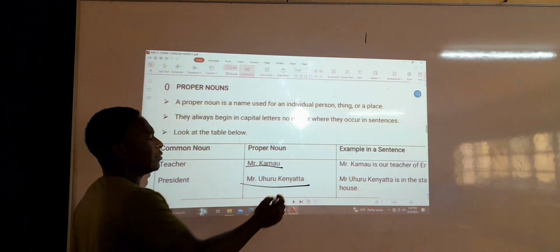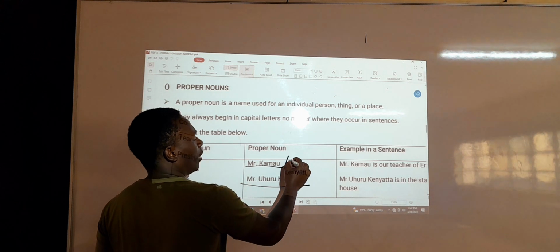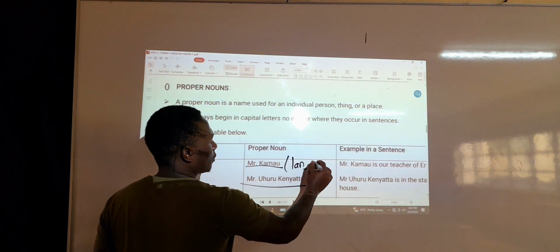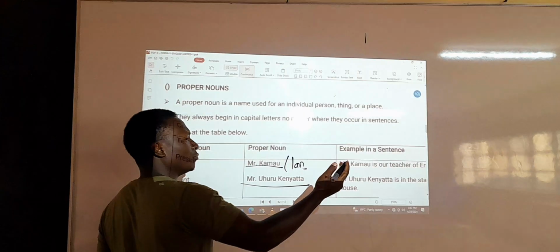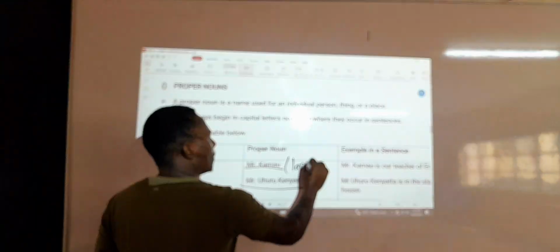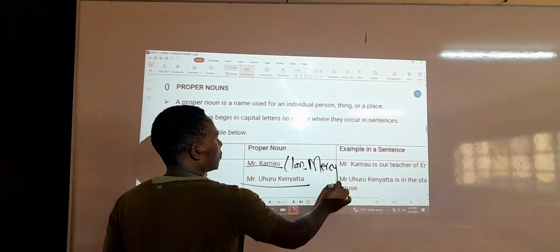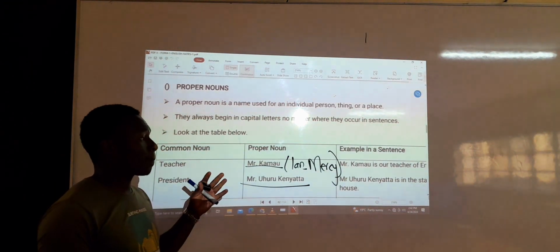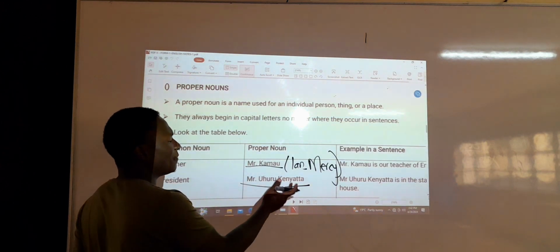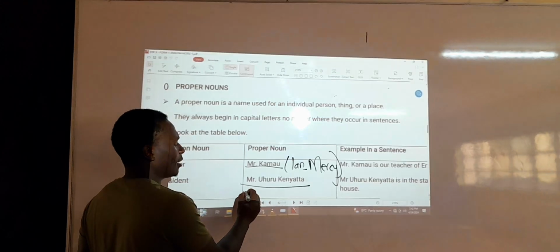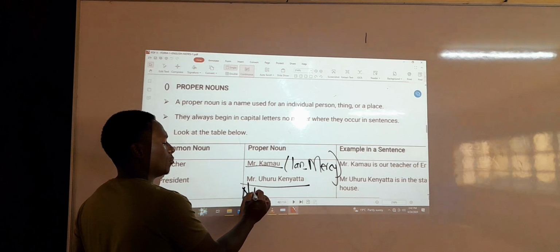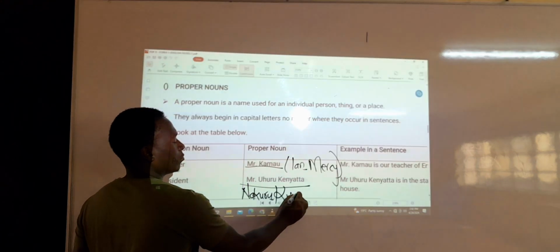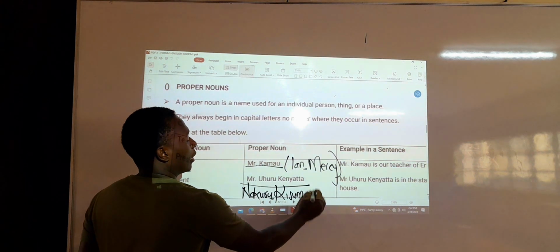You can go on, maybe talk of Ian, talk of another name of a person, maybe let's say Mercy, so on and so forth. Specific names of people, specific names of places. You can say Nakuru, you can say Kisumu, Lamu.